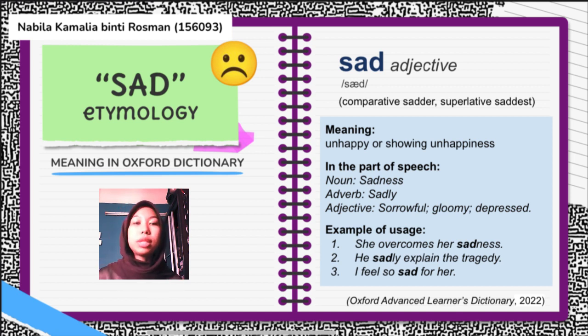So how to use this in a sentence? Firstly, she overcomes her sadness. The sadness is the noun. And how to use sad as an adverb? He sadly explained the tragedy. That's how we use it. And the second one, I feel so sad for her. That shows the adjective. The definition is actually from Oxford Advanced Learner's Dictionary 2022.